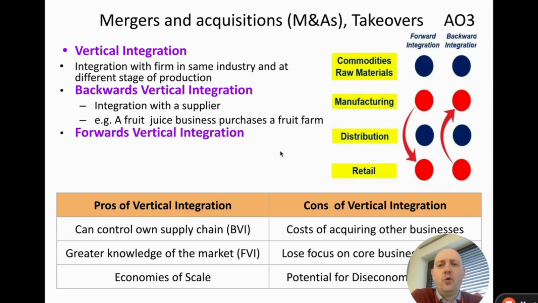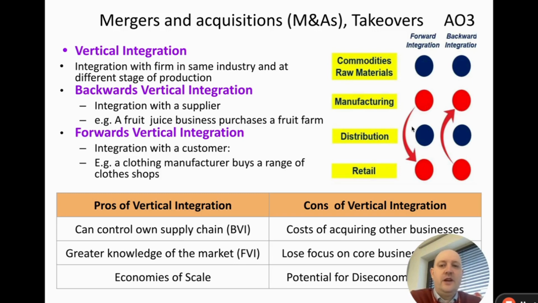The opposite would be forwards vertical integration, which you can see as this one, which is when we integrate with a customer who's further along the supply chain. So, for example, a clothing manufacturer might buy a range of clothes shops. And so previously they were just making clothes, but now they can actually sell them to consumers.